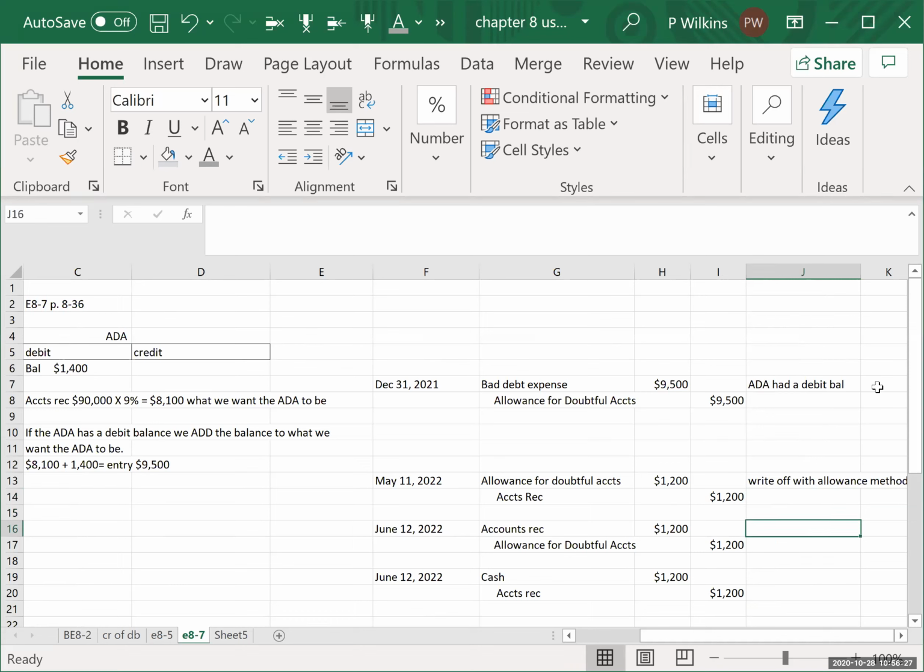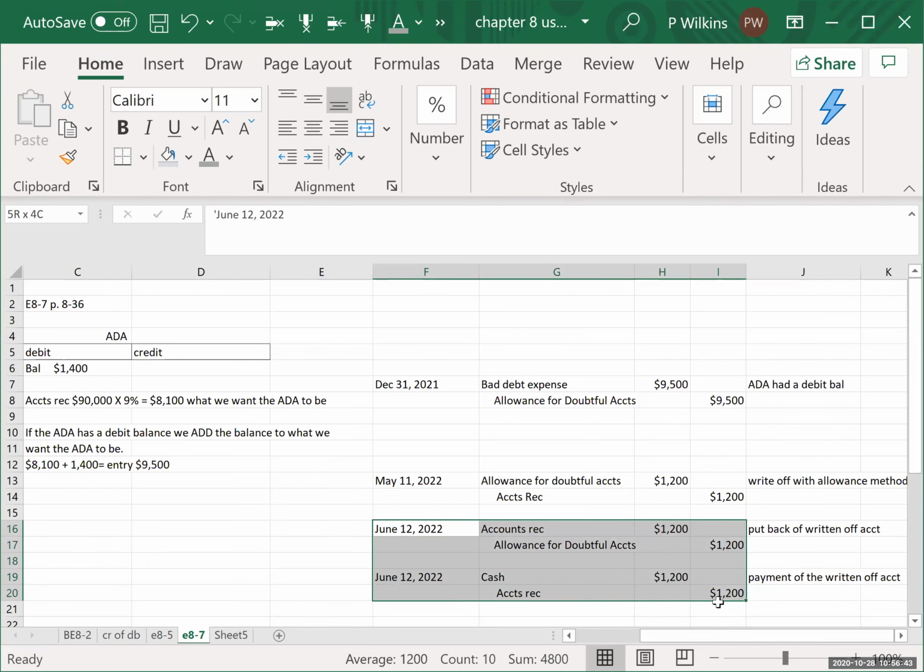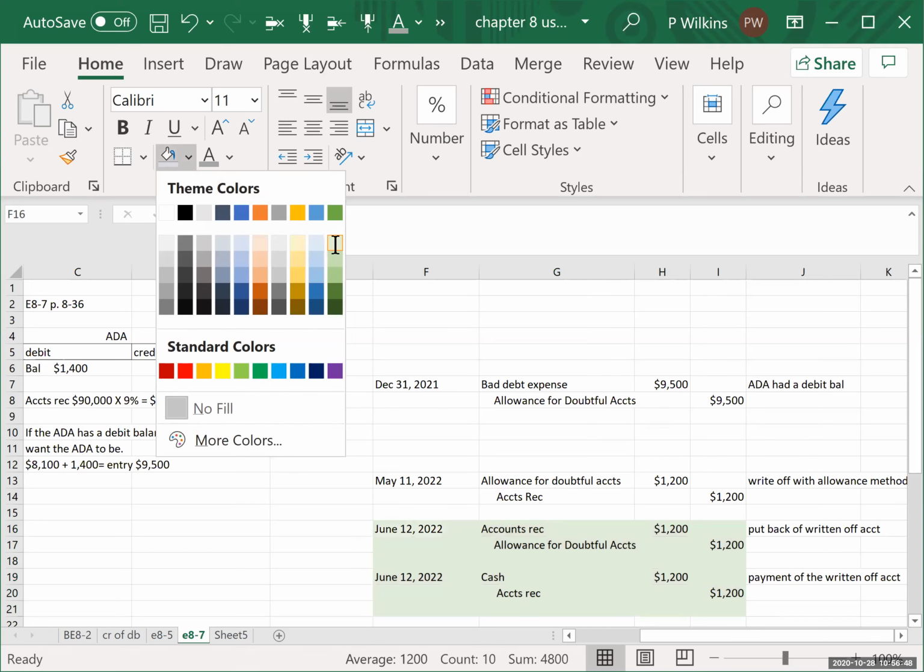This here is putting back the written off account. And this is the payment of the written off account. And generally, when you have a putback, you're going to have a payment. So these two entries are always going to be done together. The putback and the payment are going to be together.